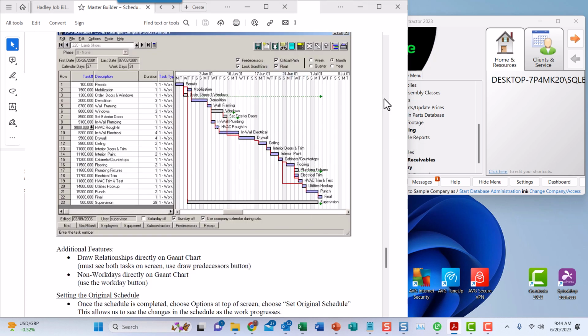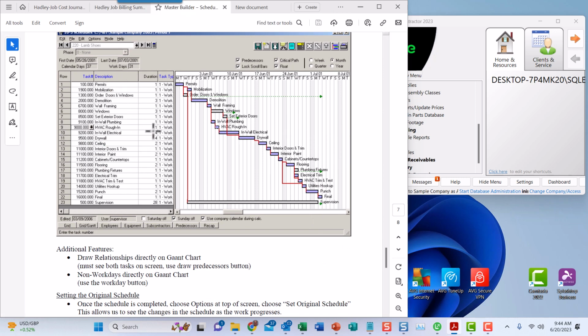Okay, so here's a sample, and there's some additional features on my PDF that is explanatory, but I think the video is long enough, and mostly it's just to help you visually see what the PDF, the instructional sheet, is talking about, and how and where in the actual program to find and do these things.